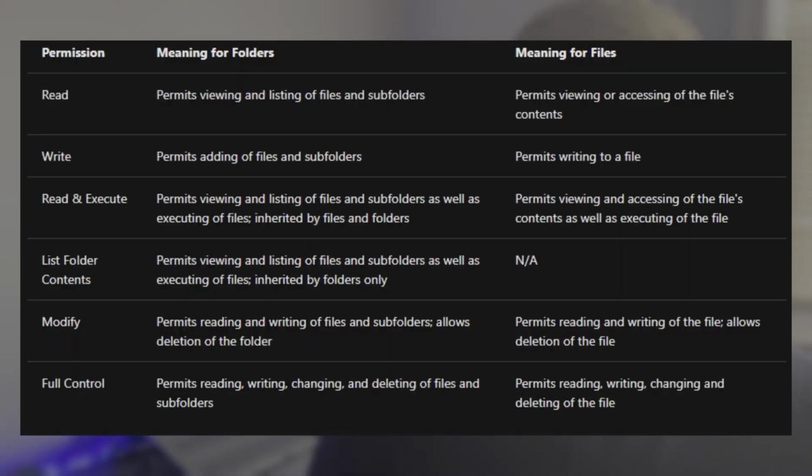There's a number of permissions that you can set on a folder or file basis, including read, write, read and execute, list folder contents, modify, and full control. And these are different permissions that you can set on a user by user basis. So say you have a number of users on a specific Windows machine, and you want some to be able to read, some to be able to write, some to be able to modify, etc. These are things that you can do to be able to have some good identity and access management. And you can do all of these on the Properties tab on each file or folder.